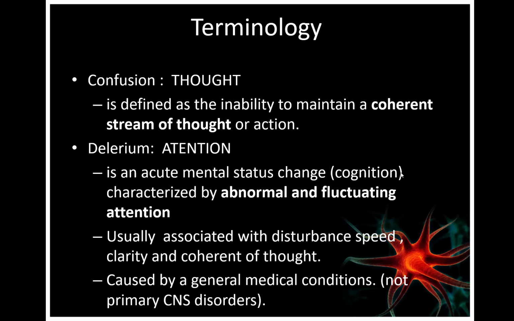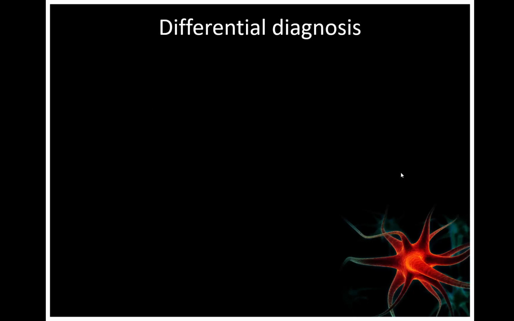However, primary CNS disorders can mimic delirium and can present also with delirium. The differential diagnosis of acute encephalopathy includes vascular causes such as stroke. In particular, right parietal infarction or thalamic infarction can present with acute encephalopathy.